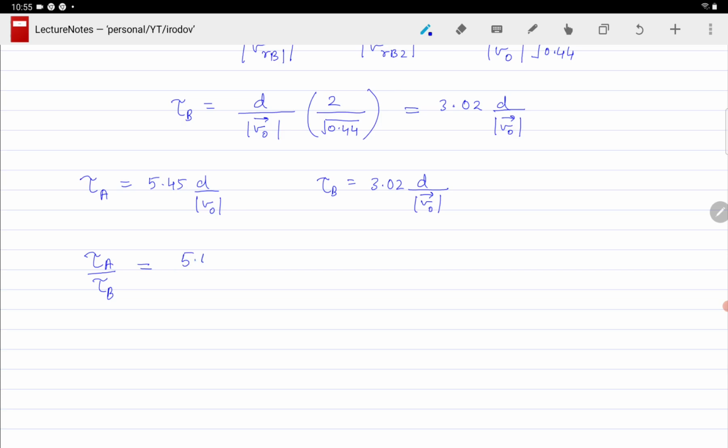We get 5.45 divided by 3.02, and this will give us a value of 1.8. So this is our answer for problem 1.8 in Irodov's book.